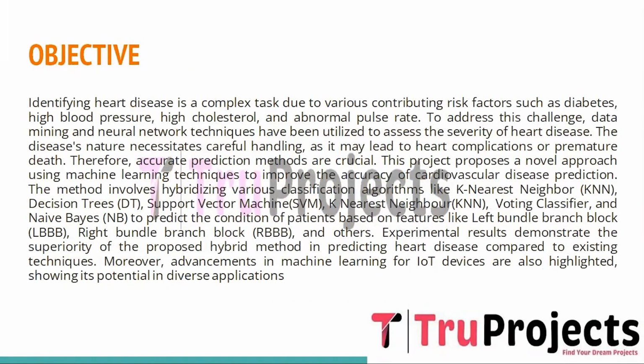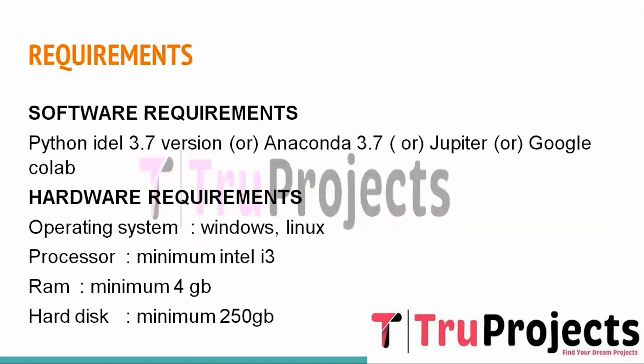This project introduces an innovative approach that leverages machine learning techniques to enhance heart disease prediction accuracy. The method combines various classification algorithms like k-nearest neighbor, decision tree, SVM, voting classifier, and naive Bayes to predict the patient's condition based on features like left bundle branch block and right bundle branch block. Additionally, the project highlights the advancement in machine learning, showcasing its versatility in diverse applications.